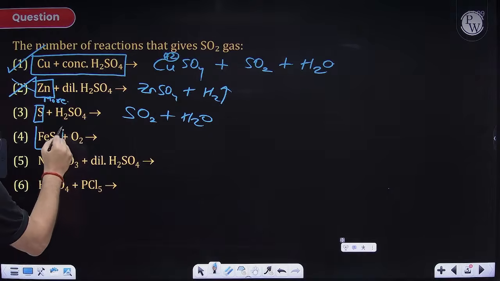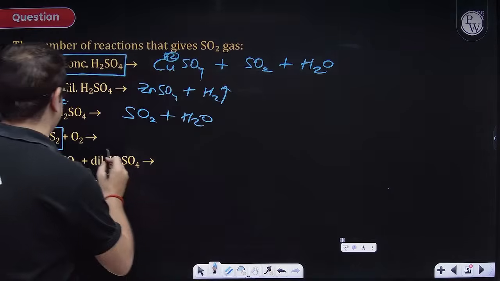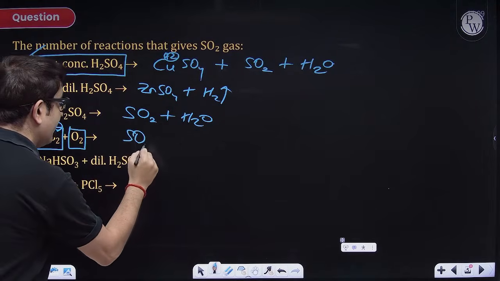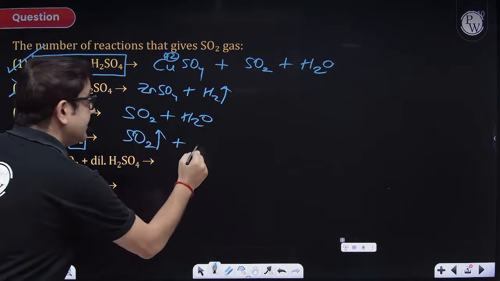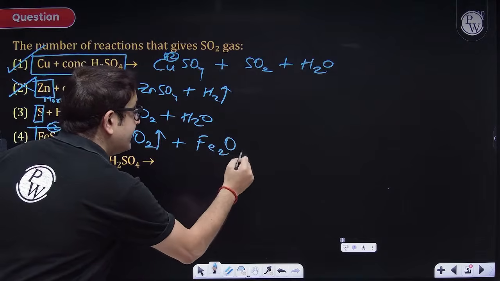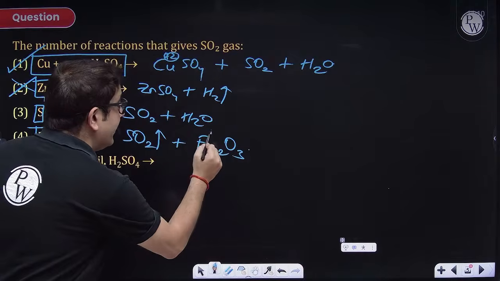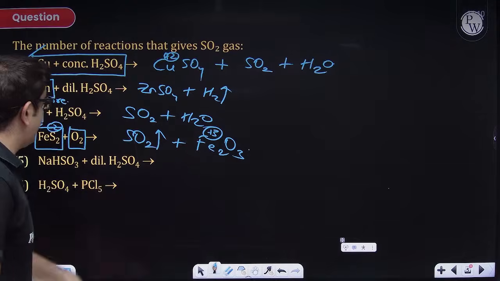Sir, in the ferrous sulfide, sulfur is in the -2 oxidation state, and sulfur will obviously undergo oxidation, and again here also you'll be getting SO2 gas. But yes, this iron will be oxidized in the form of its higher oxide, which is Fe2O3. So iron over here is in the +3 oxidation state. So this is also giving you sulfur dioxide, so an option.